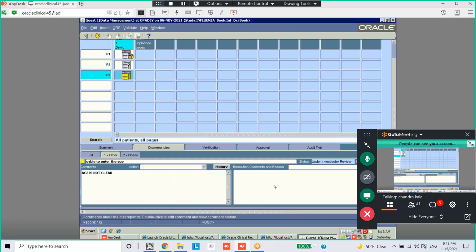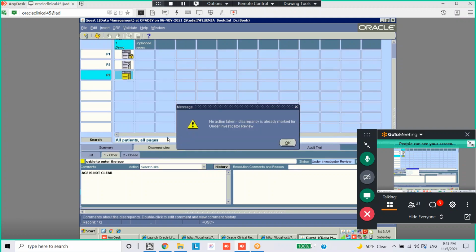But now it is showing one other because it required other people attention. Okay, here you can select action.